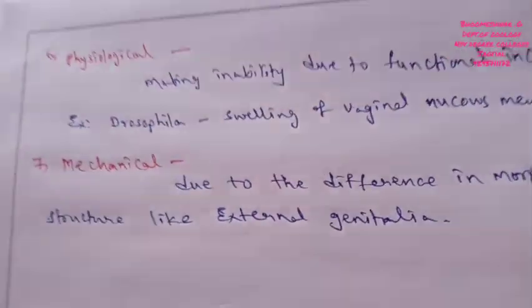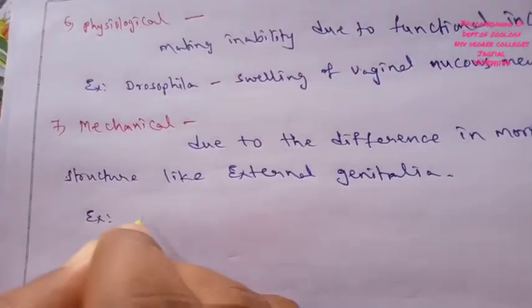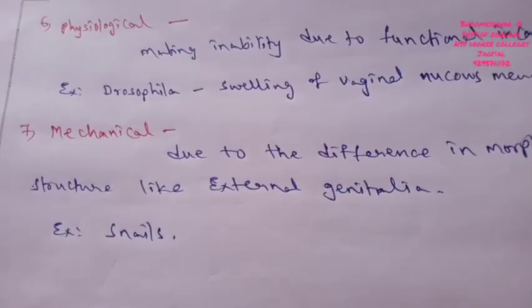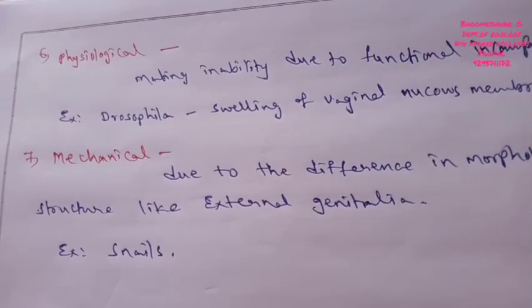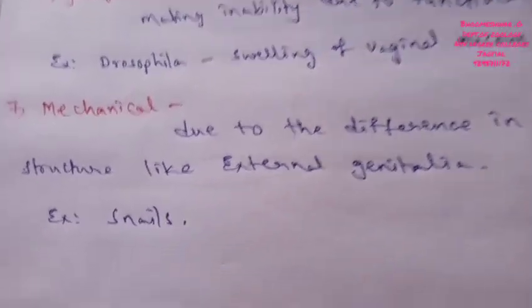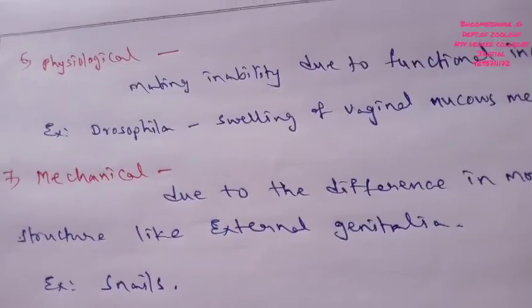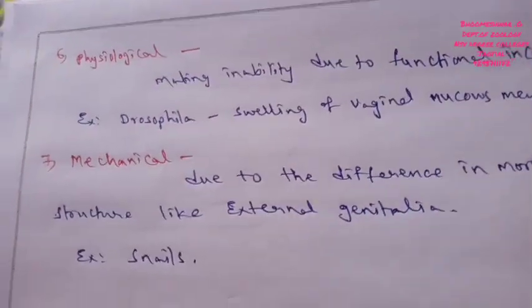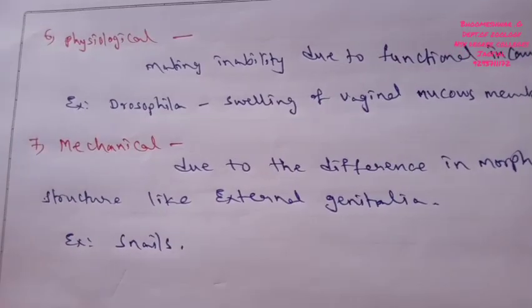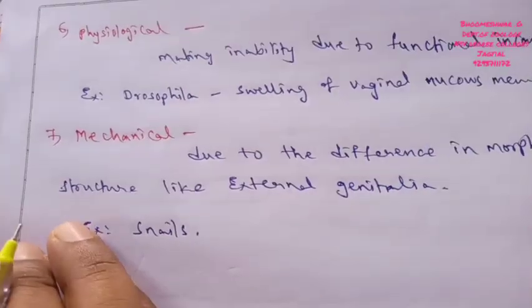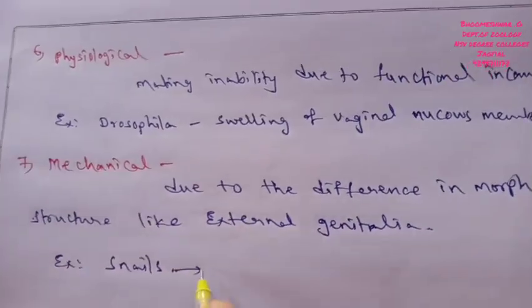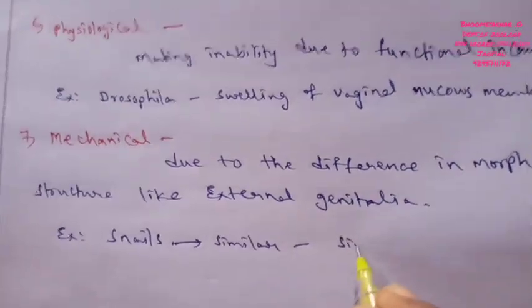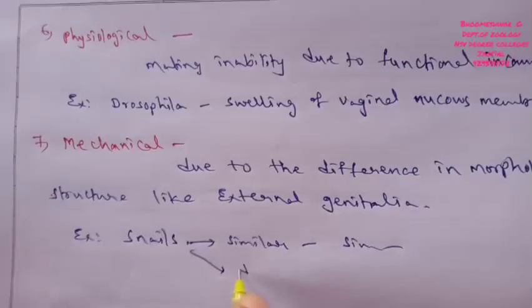We can discuss an example like snails. Snails of the same species have reproductive structures that align, but snails from different species have different morphological structures.